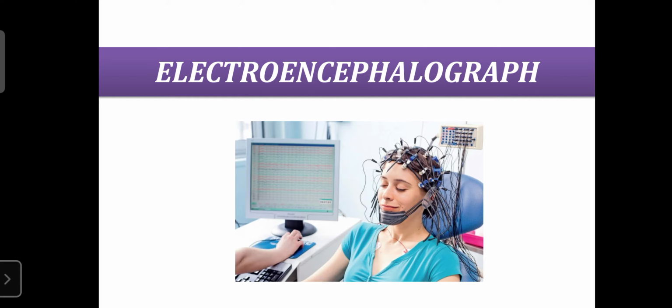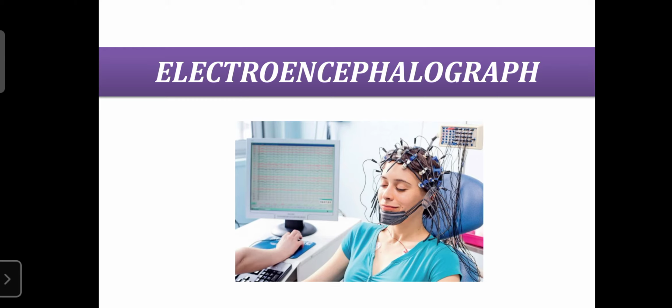The generation of these electrical signals depends upon the condition of the brain, and those electrical signals are recorded with the help of one instrument known as the electroencephalograph, also known as EEG.